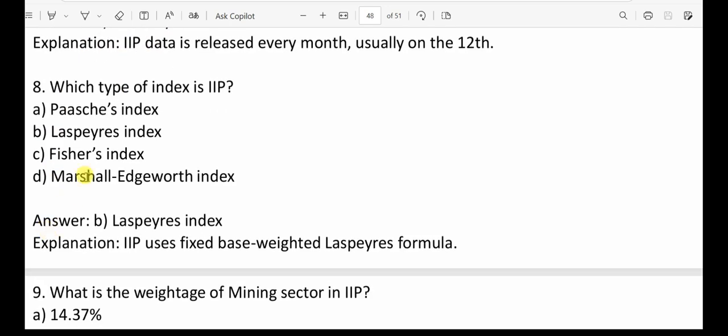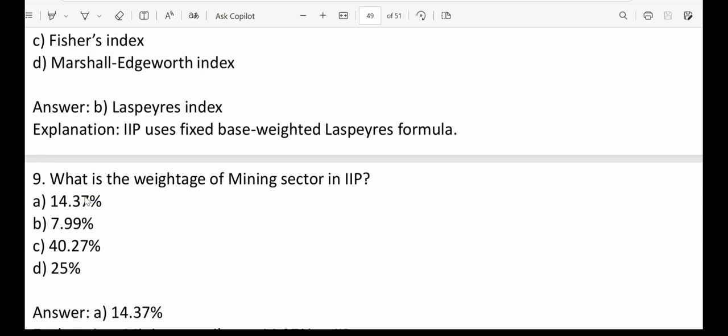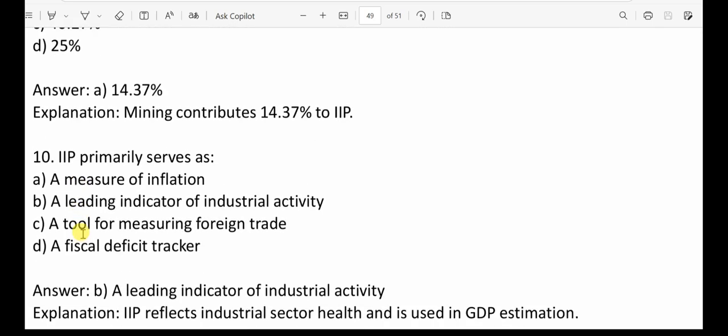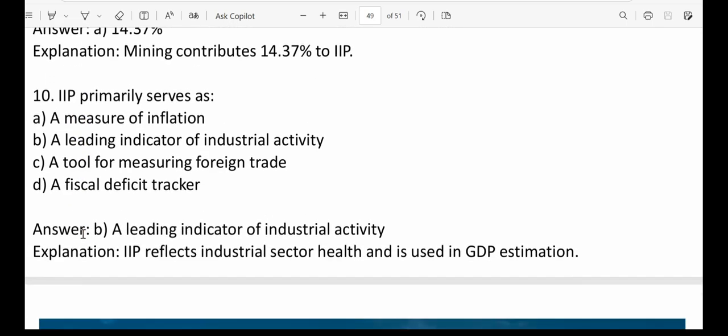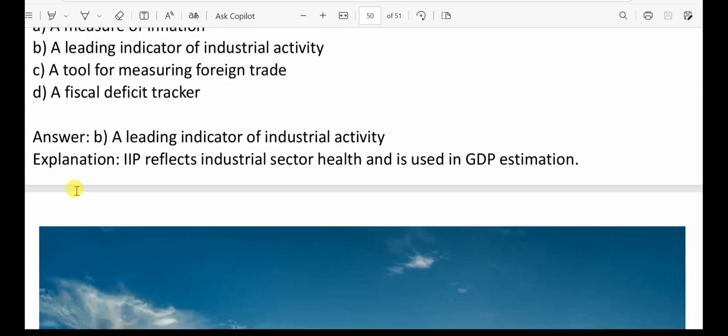Next question 8. Which type of index is IIP? Just remember this: it's Laspeyres index. Option B is the correct answer. Question 9. What is the weightage of the mining sector in IIP? That is 14.37%. You need to remember this thing. So option A is the correct answer. Last question 10. IIP primarily serves as a. Option A is a measure of inflation. Option B is a leading indicator of industrial activity. Option C is a tool for measuring foreign trade. Option D is a fiscal deficit tracker. No. So option B, a leading indicator of industrial activity. That is the correct answer.